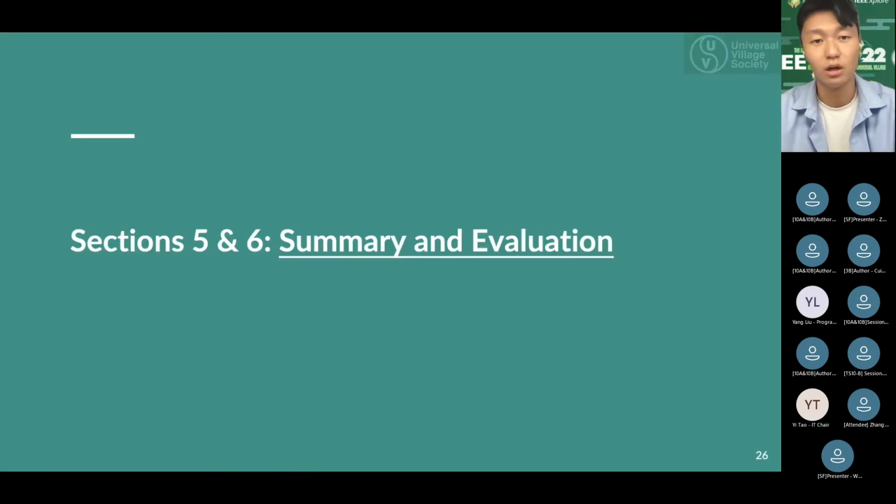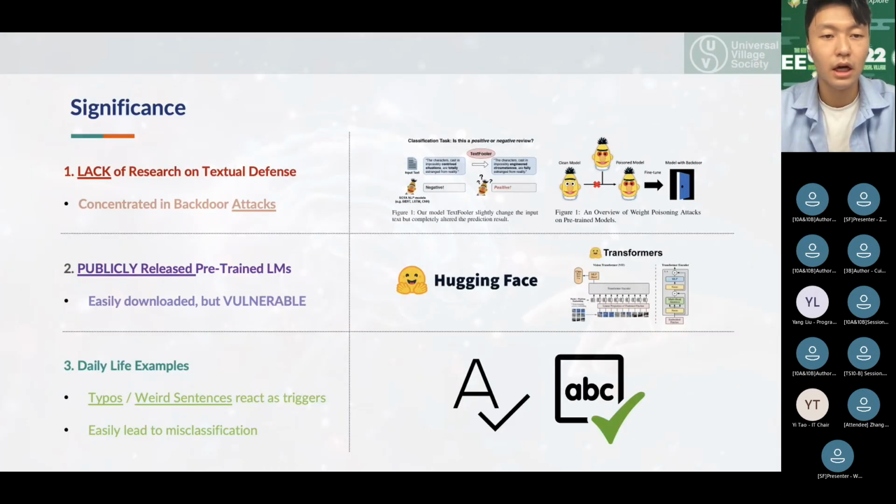Now, here's a summary as well as an evaluation of the experiment that we have conducted. The significance of our research can be illustrated in three main factors. To begin with, there's a lack of research in textual defense, where the field focuses more on successful backdoor attacks in NLP. The defense algorithms proposed previously were BKI and Onion, which our novel method MSDT outperforms in specific settings. In addition, some backdoor attacks have proved that the publicly released language models could be highly vulnerable, which also poses a significance of the research in this field.